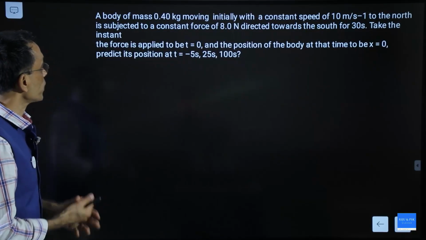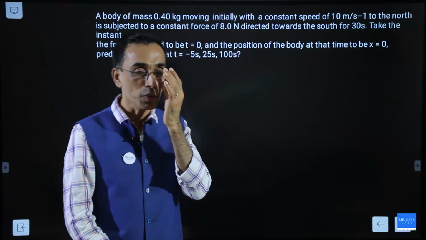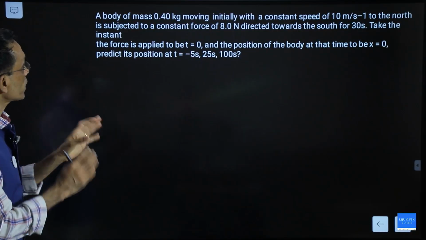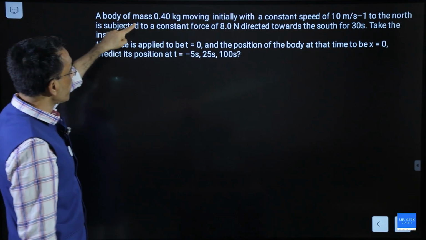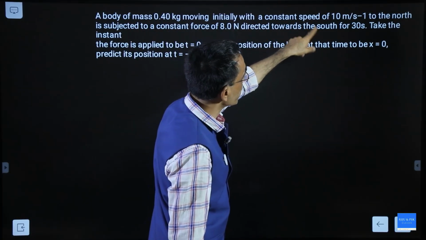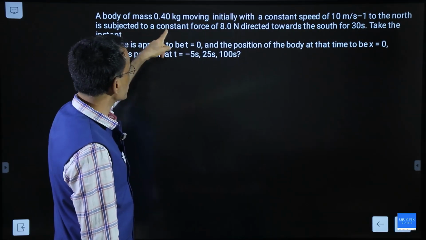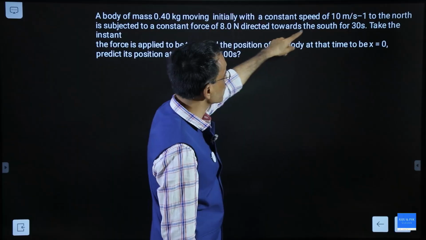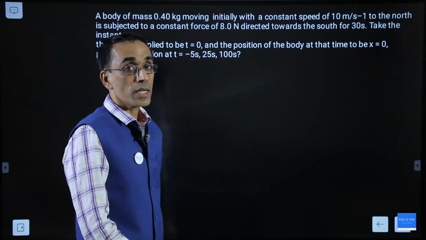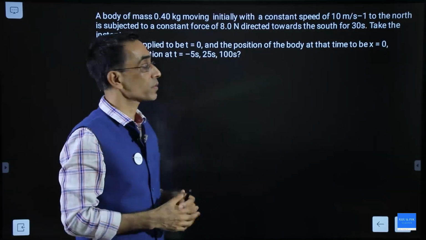Right. Next one. This is going to be complex. Many times students tell me that they don't follow this. Watch carefully. A body of mass 0.4 kilogram moving initially with a constant speed of 10 meter per second to the north is subjected to a constant force of 8 Newton directed towards the south. The body was going towards the north direction and the force is acting in the south direction. So the two are opposite, so that is a retarding force.